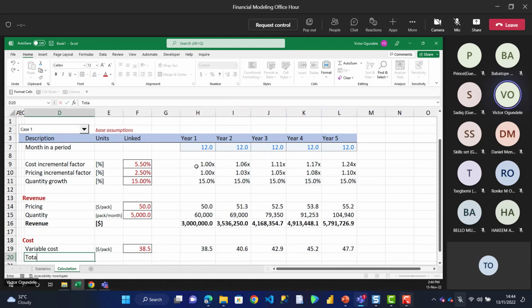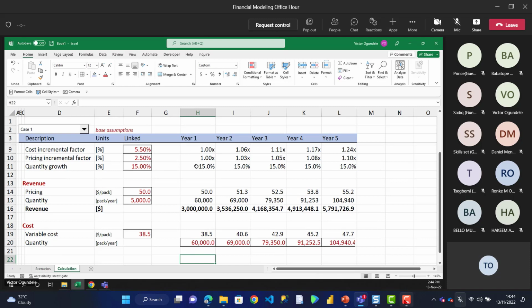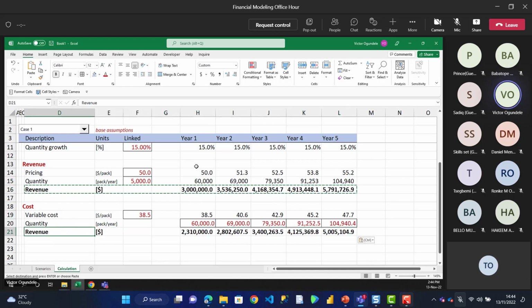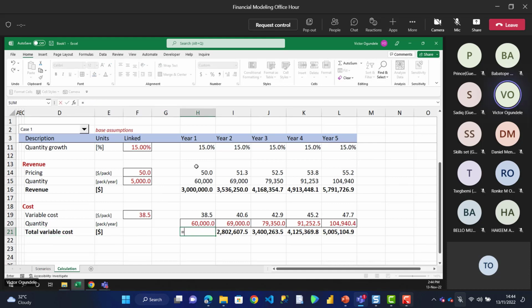So our total variable cost. So let's also bring this. Just keeping things. So this will just be per year now, no longer per month. I can link that. There's also a link sales style. Just link that to my quantity that I have here. Right, and now we have my total variable cost. Let me just copy this format, put it here. So total variable costs. That will be our variable cost multiplied by our quantity.